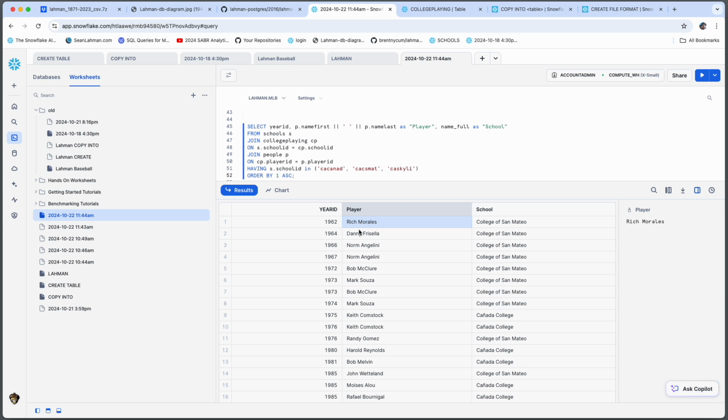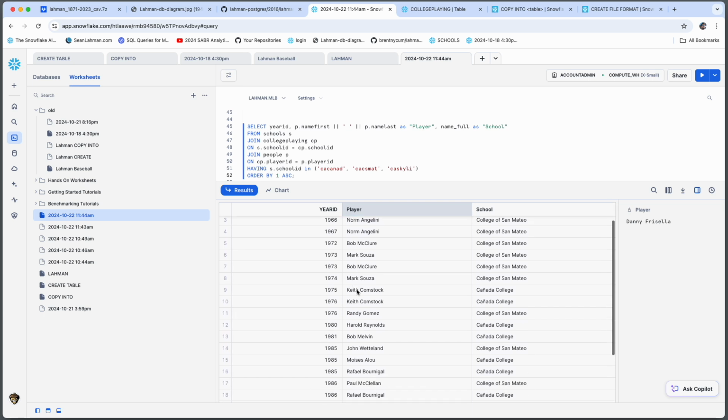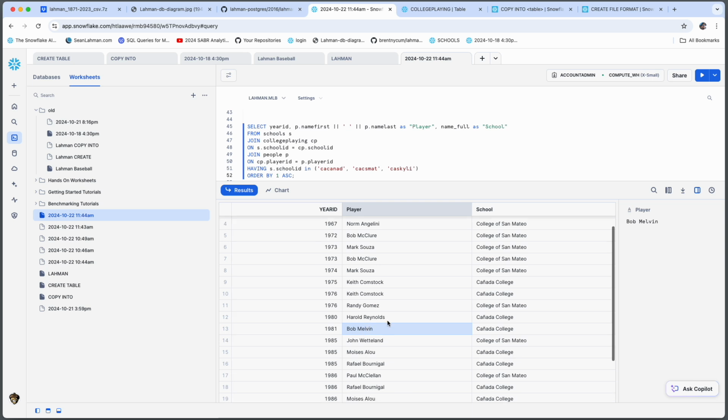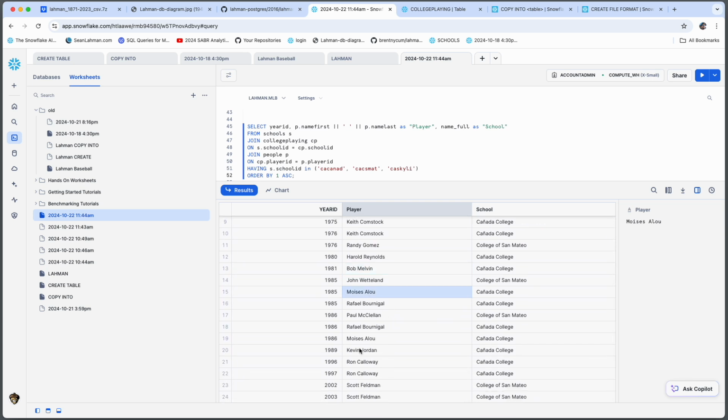A lot of big names there. See Harold Reynolds, you'll catch him this week on Major League Baseball Network doing World Series coverage. Bob Melvin, current skipper of the San Francisco Giants. And yeah, Ronnie Callaway and Scott Feldman, the last 2 to make it to the big leagues from Cañada and CSM respectively.